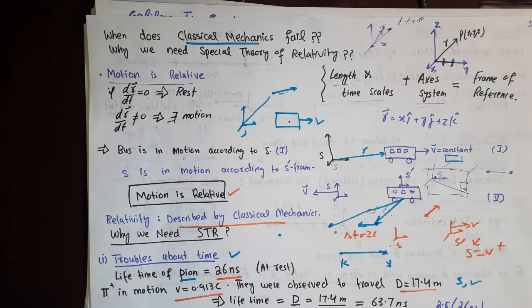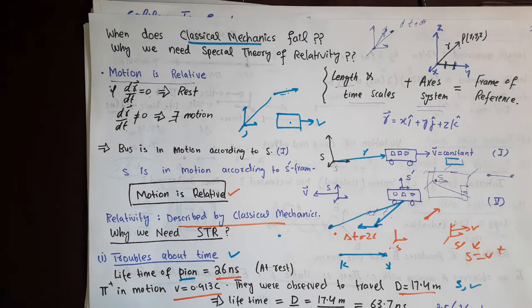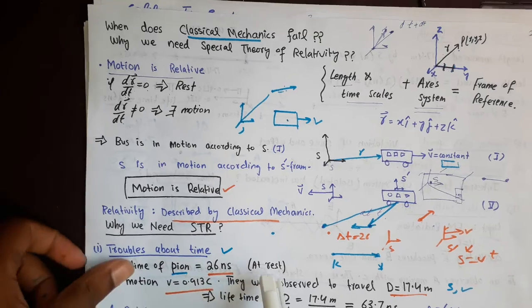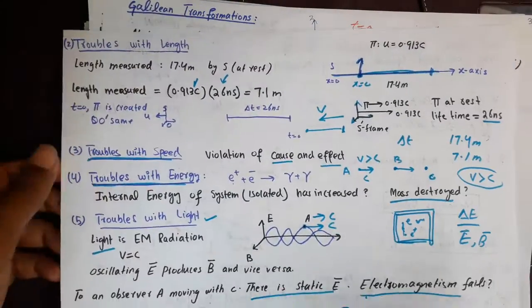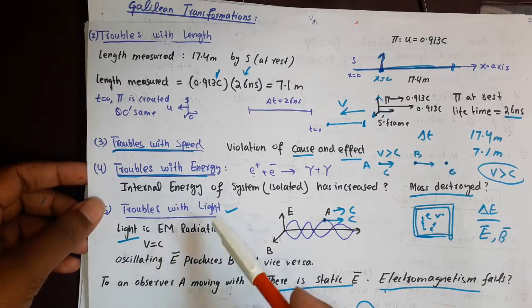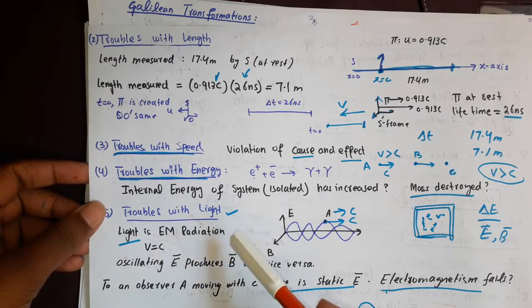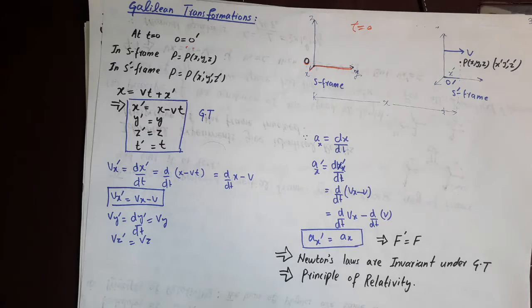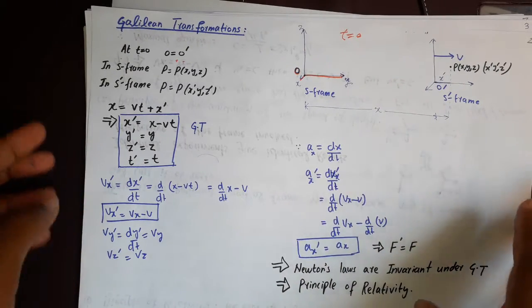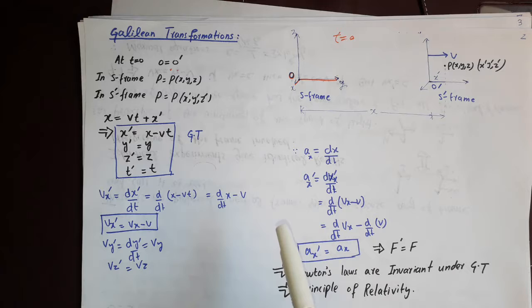So this is my second video on special theory of relativity. In my first video I talked about when classical mechanics fails, or why we need special theory of relativity. I also described that motion is relative, and we discussed the troubles with time, length, speed, energy, and our ideas of light. In this video I am going to derive the Galilean transformations, and I am going to prove the invariance of Newton's laws in inertial frames.